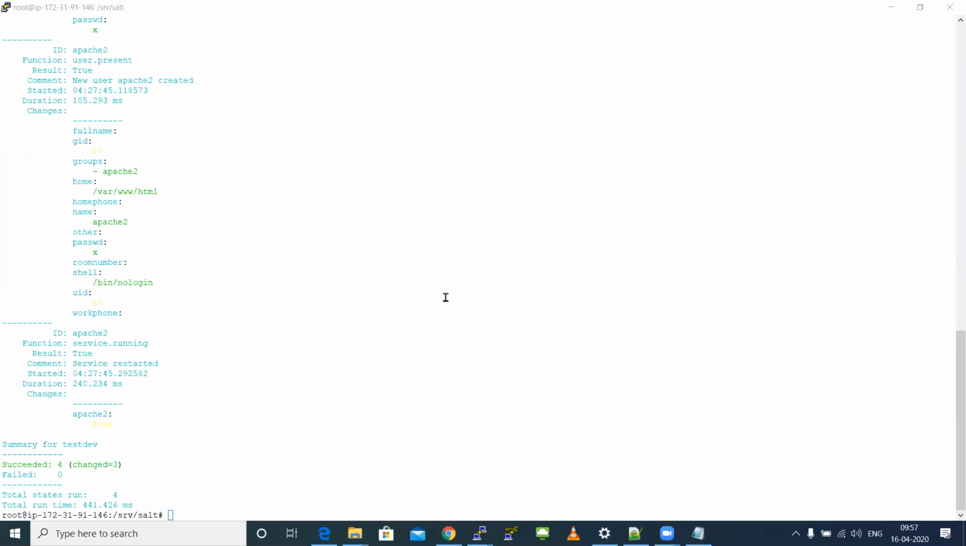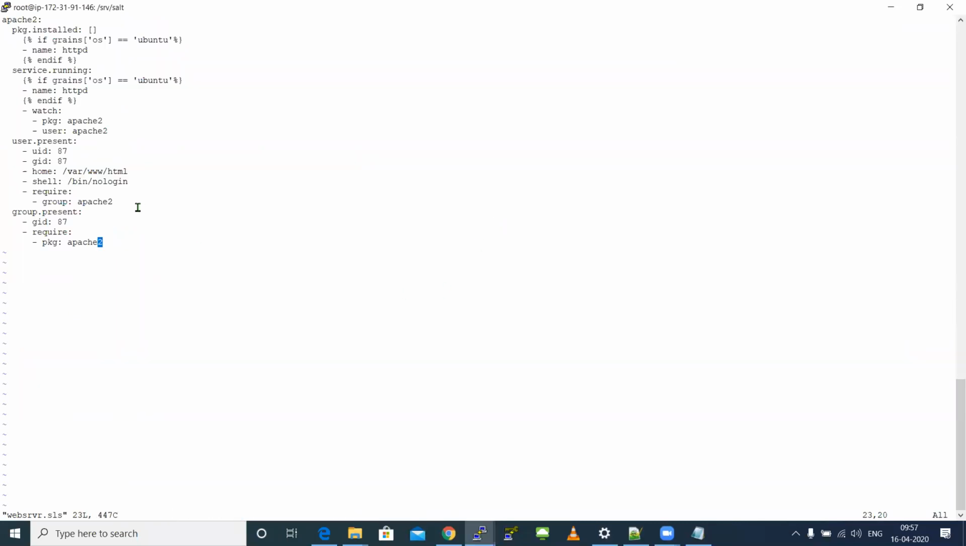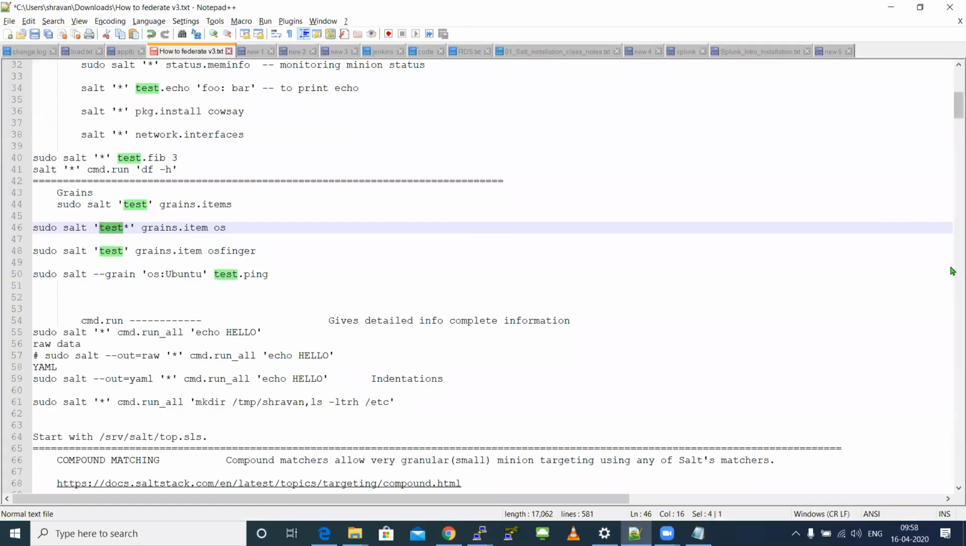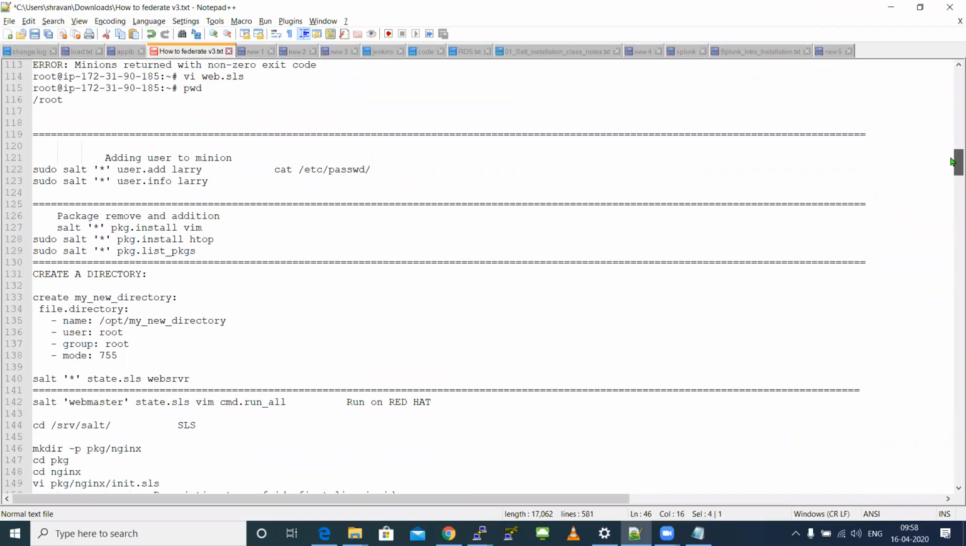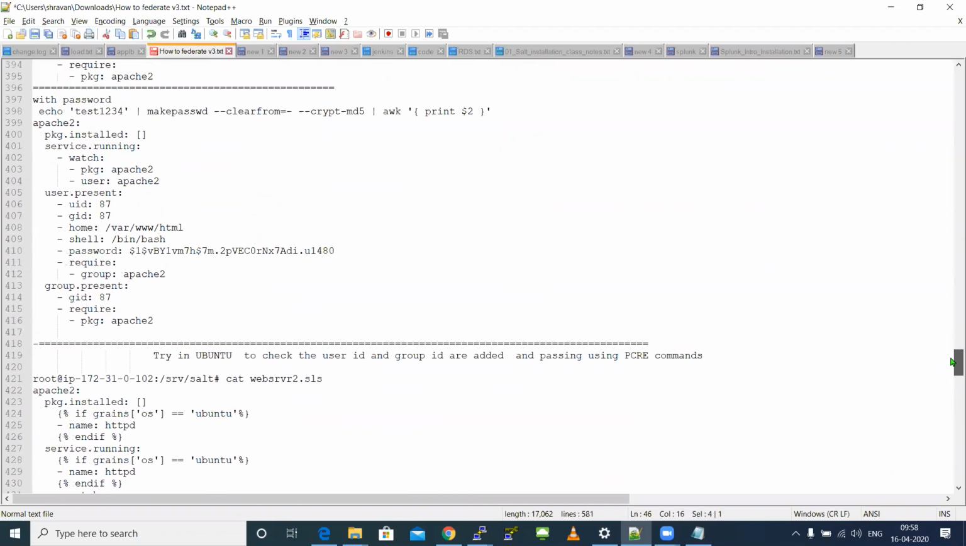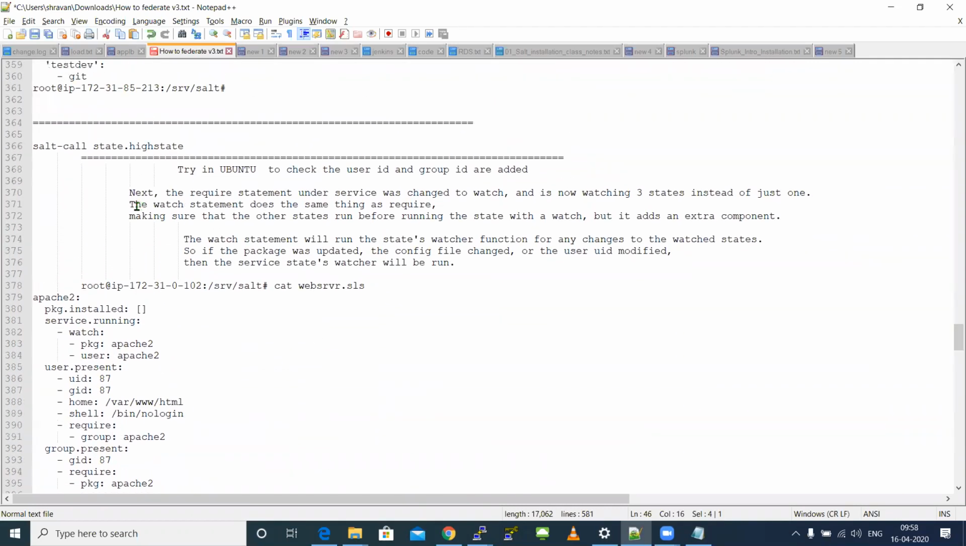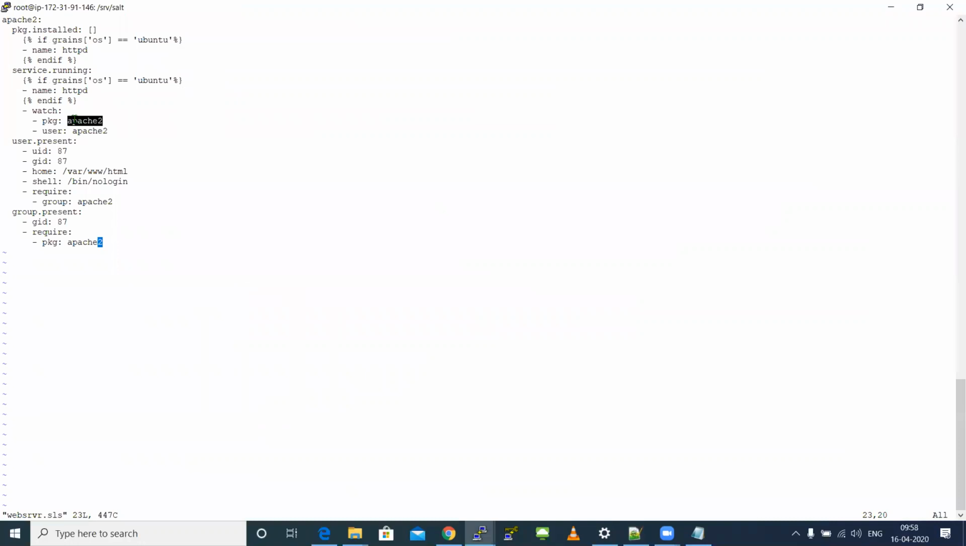Now if I run this, watch is the same as your require function. I earlier told you something called require, right? You remember require? I told you what a require function is. So this watch is also the same as your require function. I added it over here. See, next to the require statement it was changed to watch, and now I'm watching three states. So same as prerequisites. It will first check whether these two are available. The package should be available and the user should be available. I'm just giving these mandatory things as a requirement.